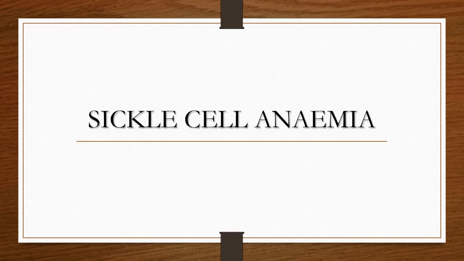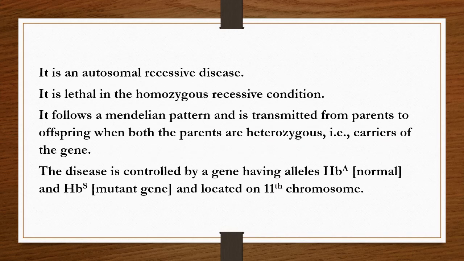Another disease, sickle cell anemia. Sickle cell anemia is an autosomal recessive disease. It is lethal, that means deadly, in the homozygous recessive condition.